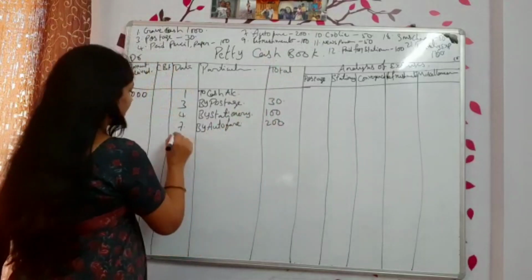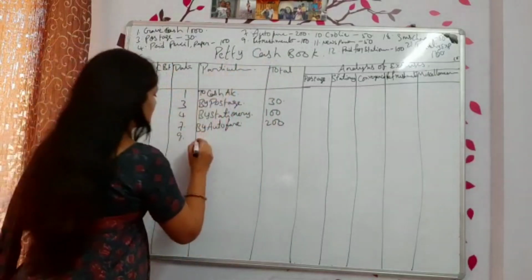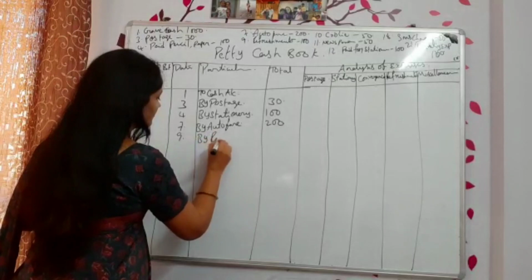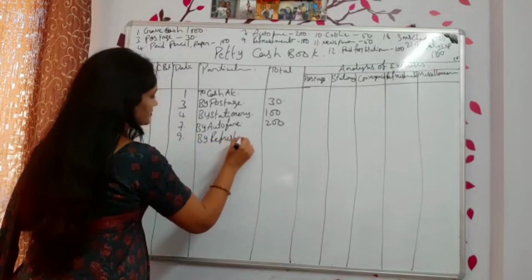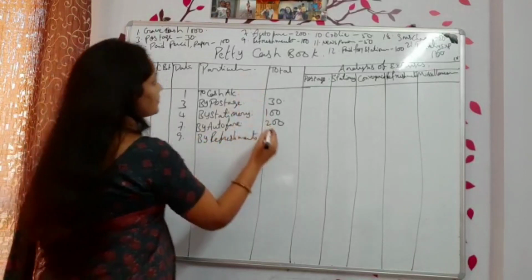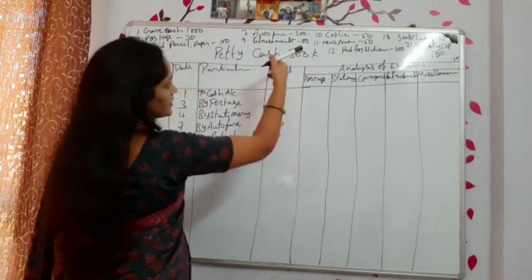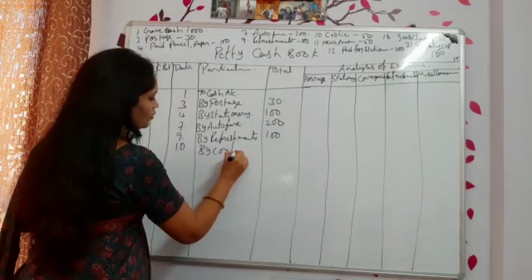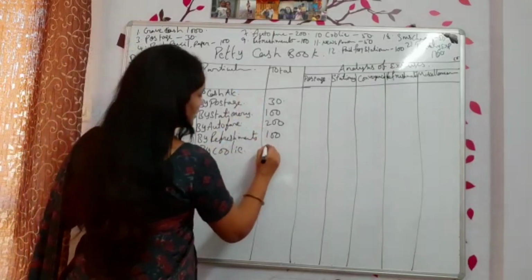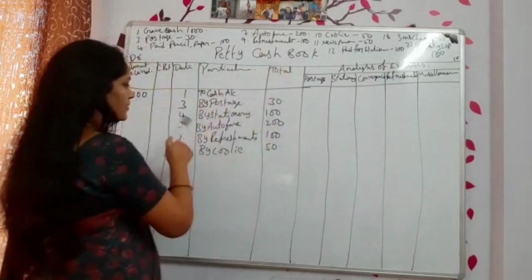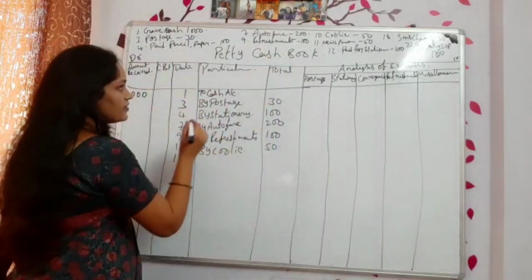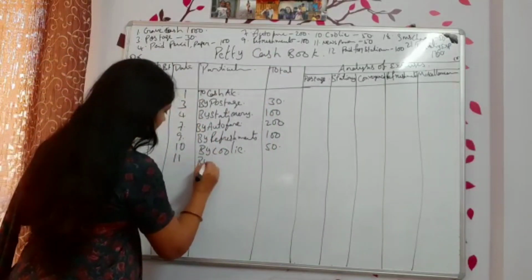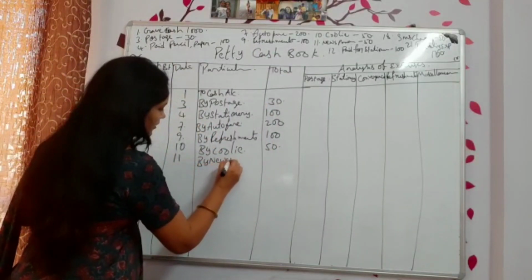Next, on 9th, we paid for refreshments. So write down by refreshments. What is the amount? 100 rupees. Next, on 10th, we paid for coolie. By coolie, just write down all the transactions. Whatever is given, mention the same name and write down. That's it. On 11th, I paid for newspapers. By newspaper, how much?